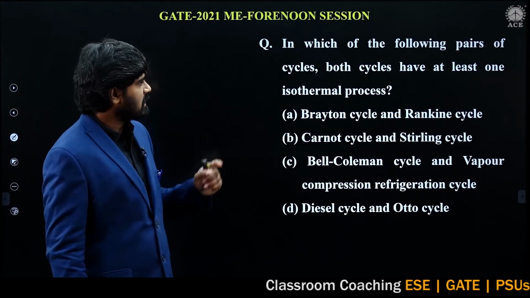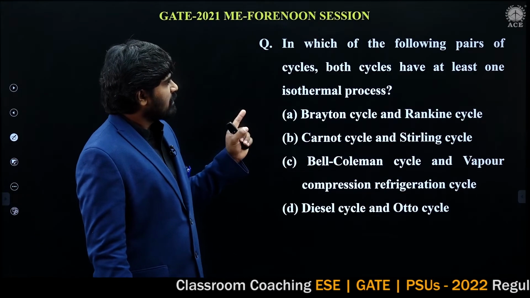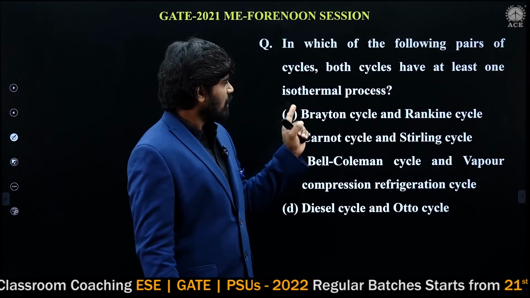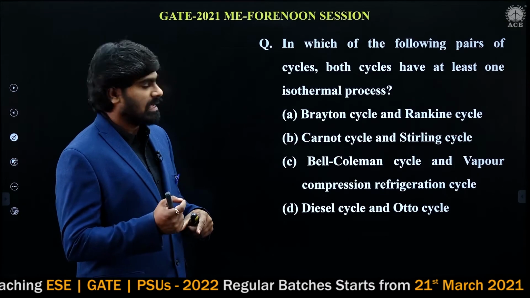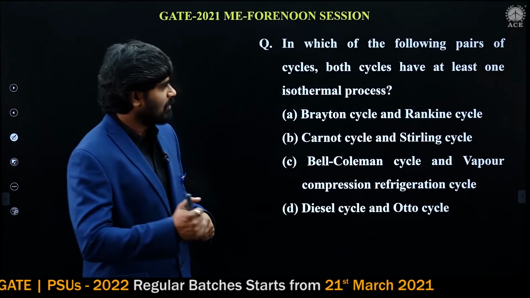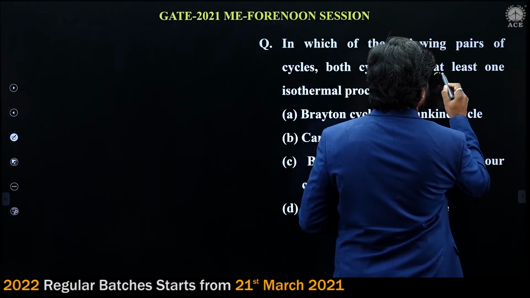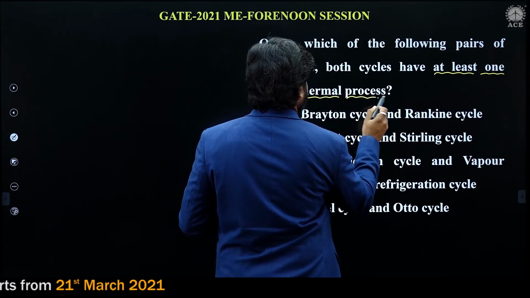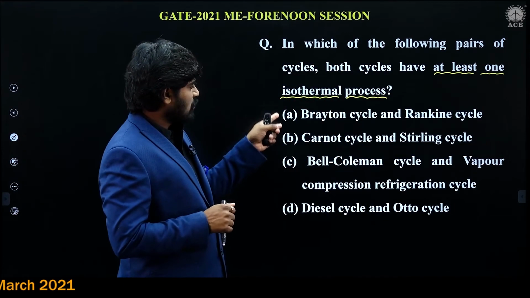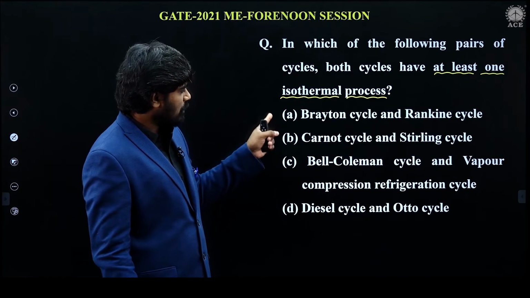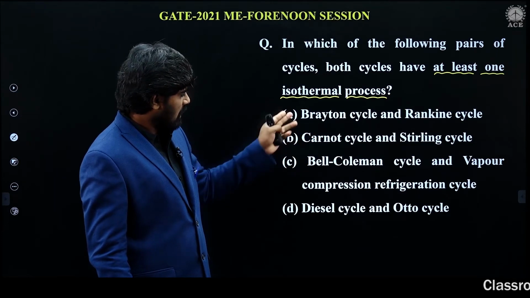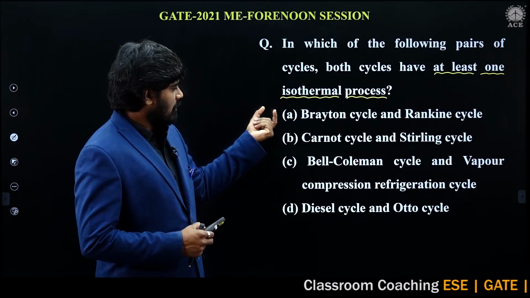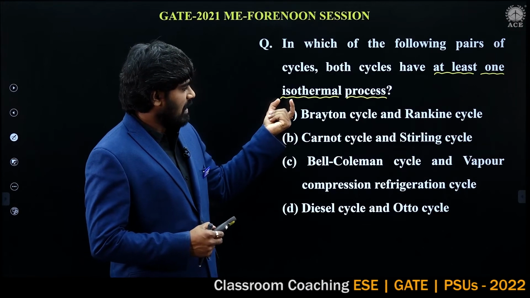Now let us analyze this problem. In which of the following pairs of cycles, both cycles have at least one isothermal process? So he is asking, at least there should be one isothermal process. He said pairs of cycles, A, B, C, D. These are the options given. So option A, Brayton cycle and Rankine cycle. Let us see option A first.